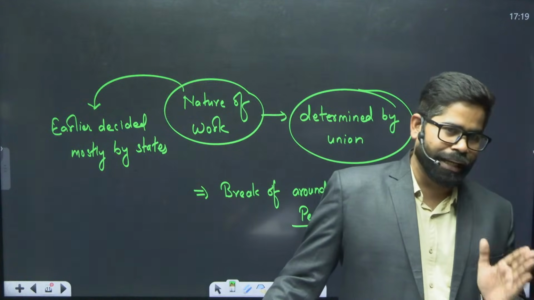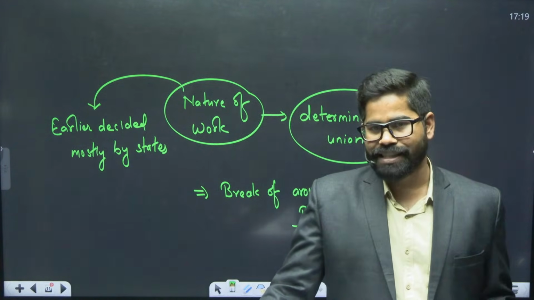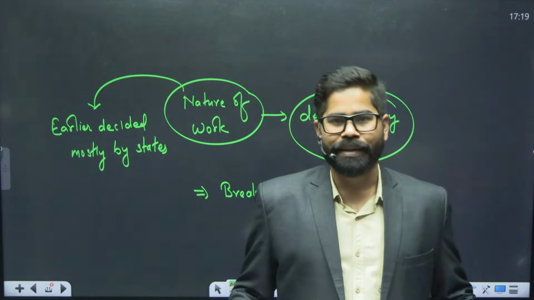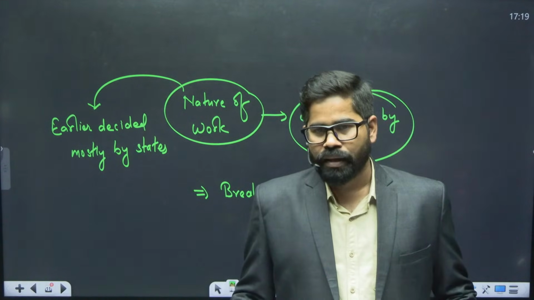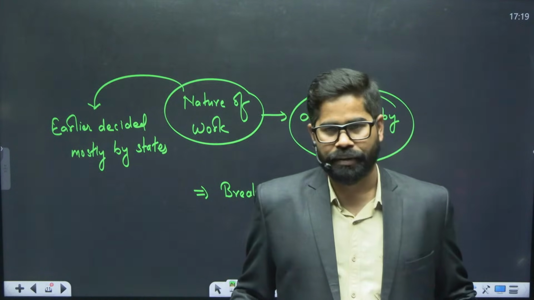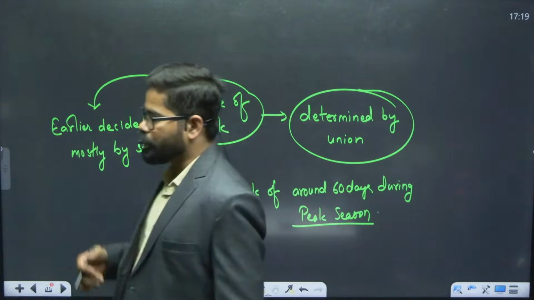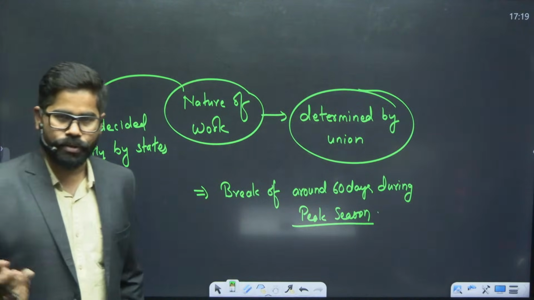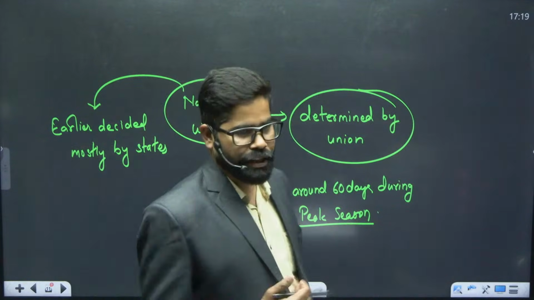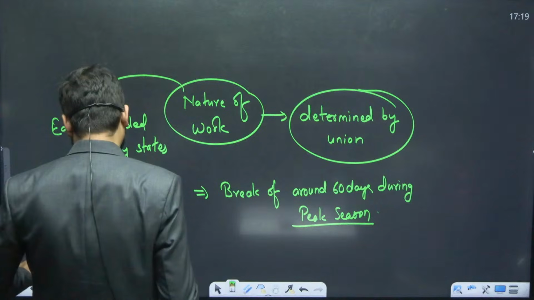So now to keep that in control, government has decided that under the new VBG, RAM-G, there will be a break during the agricultural peak season. So this is also one thing which has been announced under the new Viksit Bharat Guarantee for Rozgar and Ajivika Mission Grameen.